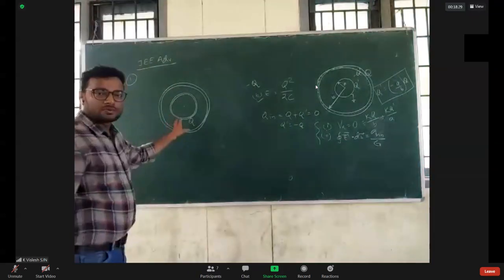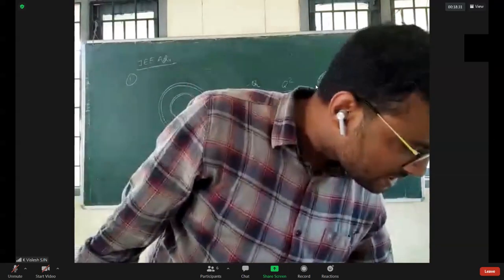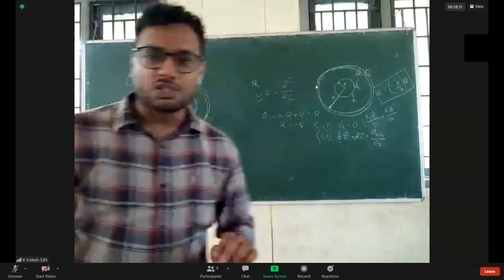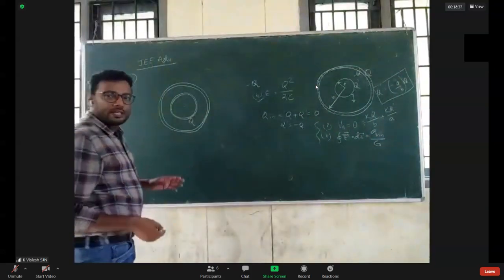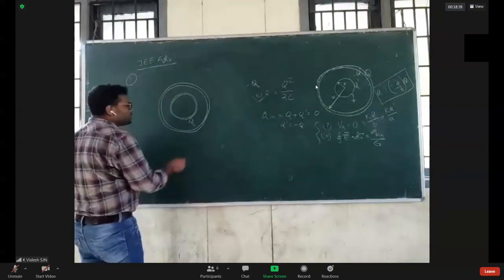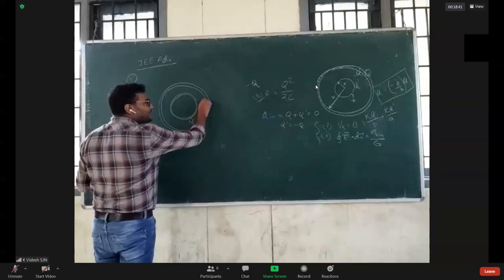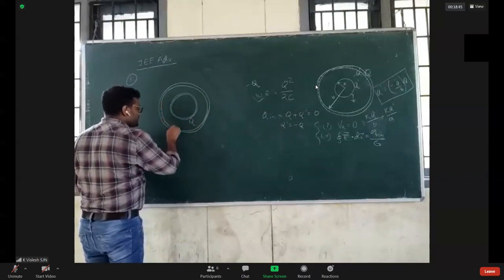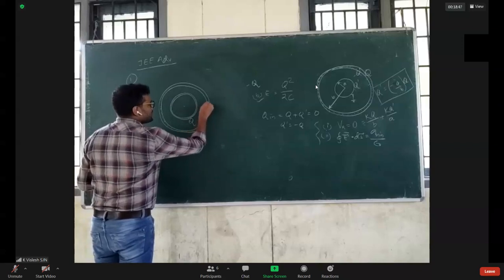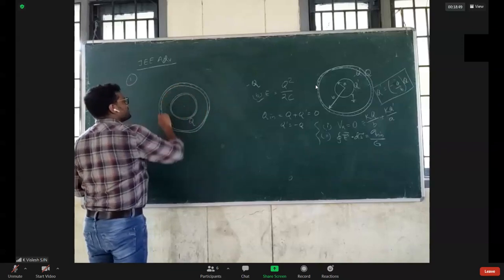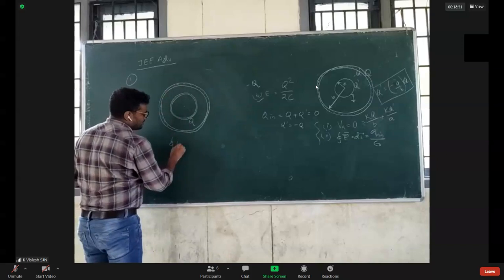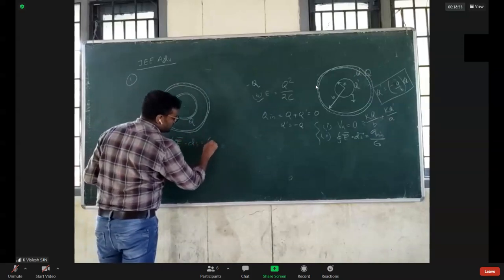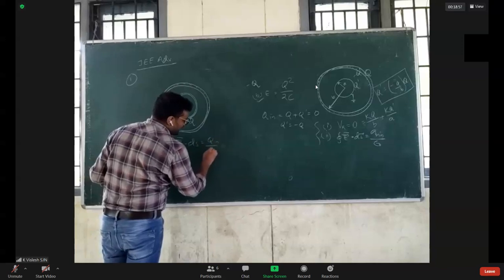Okay, now see this one. They say the fourth option is: if we give a charge Q to the inner conductor and the outer is neutral, the energy is stored. Again with the help of Gauss law, what will the charge be here? Take the Gaussian surface inside this. So the integral of E dot dS is equal to Q enclosed by epsilon naught.